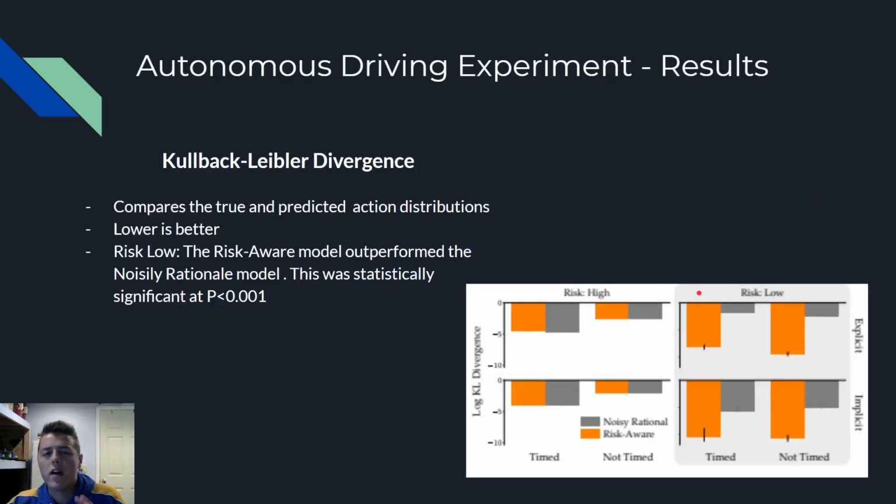So how do we verify this statistically? So we'll use the Kullback-Leibler divergence accuracy. And again, this is maybe kind of confusing if you're unfamiliar, but just know that the lower is better. So let's take a look. For the risk high situation, they both performed about the same. But for the risk low situation, we see that the risk aware model did way better than the noisily rational model. And it did so better, in fact, that it had a p-value below 0.001. And this is really statistically significant considering it only needs to be below 0.05 to qualify as statistically significant.